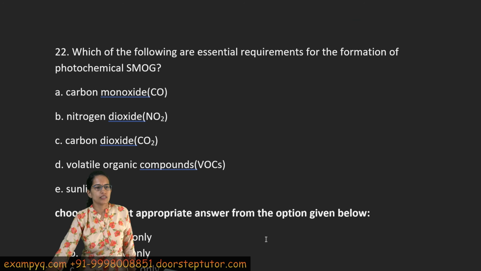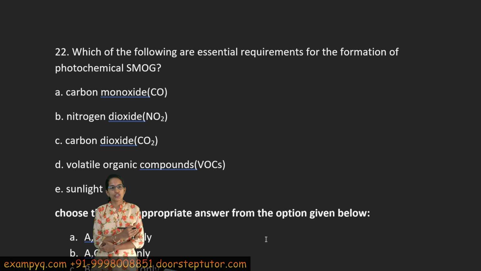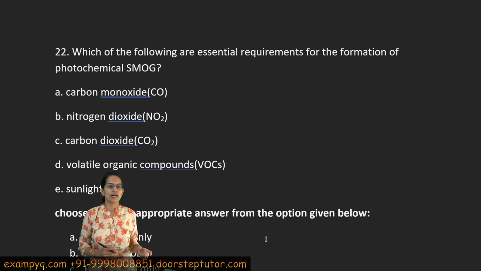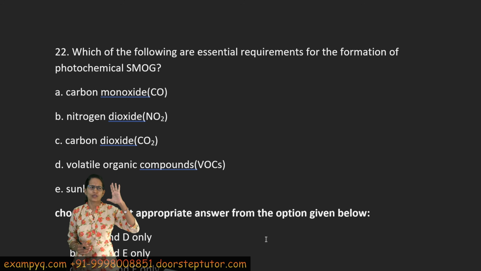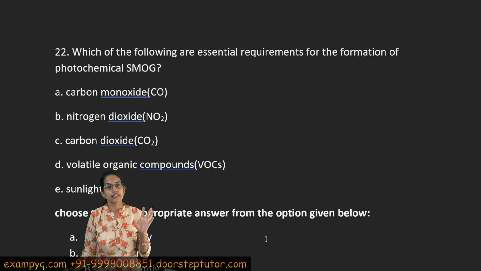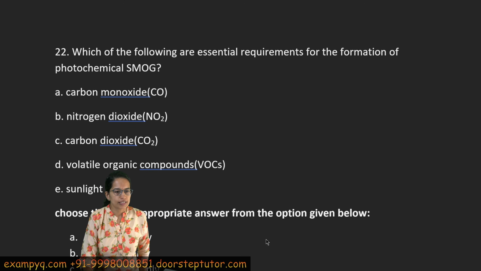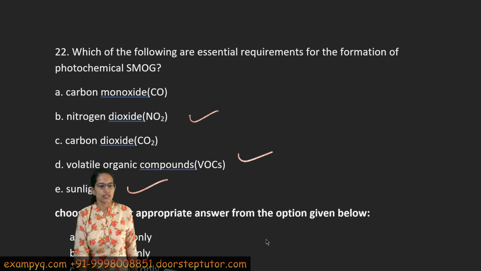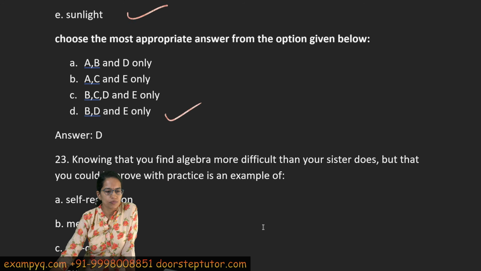The next question: which of the following are essential for forming photochemical smog? Now this is a tricky question that has been asked. The whole and sole objective of this question is to understand that hydrocarbons, VOCs and nitrous oxides in presence of sunlight generate smog. So it is smoke plus fog, right? So nitrous oxides, VOCs and sunlight would be the correct option here. So B, D and E would be the correct option.